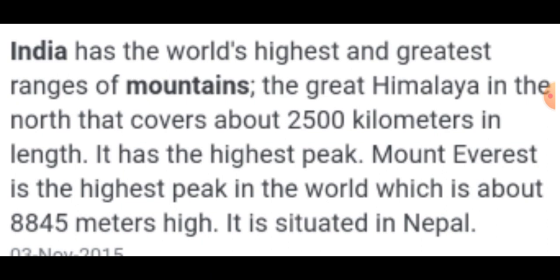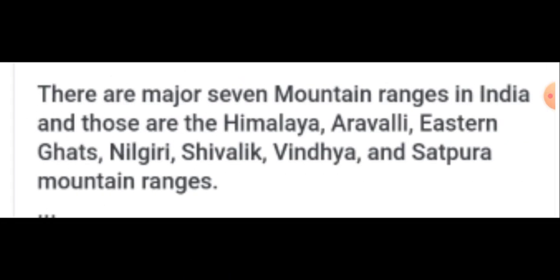These are the seven major mountains in India, and there are some other mountains also in India. For example, Western Ghats, Karakoram, Ladakh, Zaskar, Mount Ketu, Patkai Hill, Pamir Knot, Hindukush. Likewise, many other important mountain ranges are there. These all mountain ranges are very, very important.